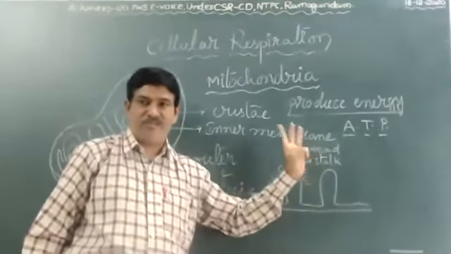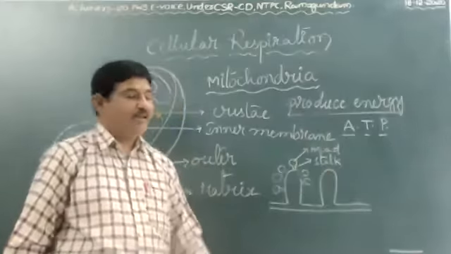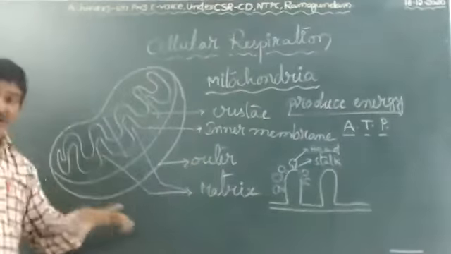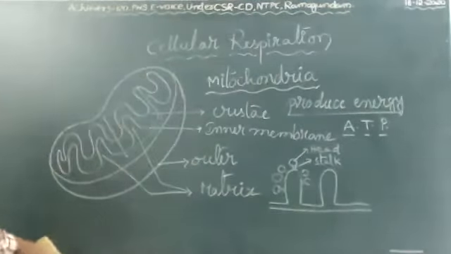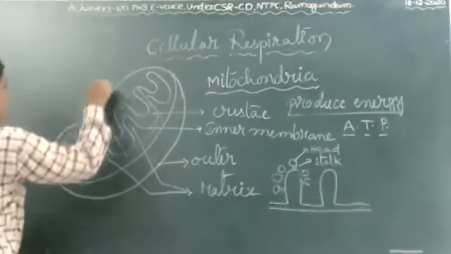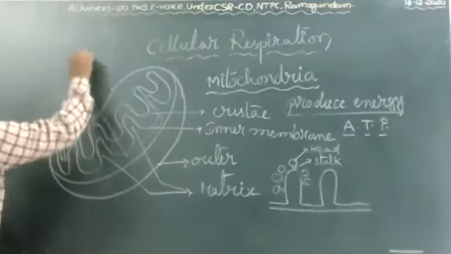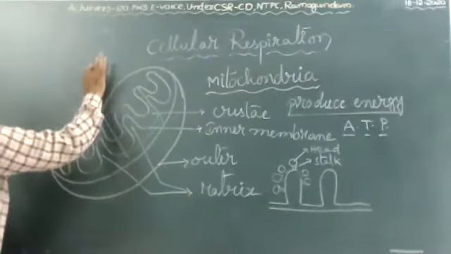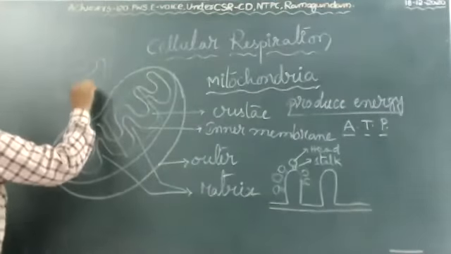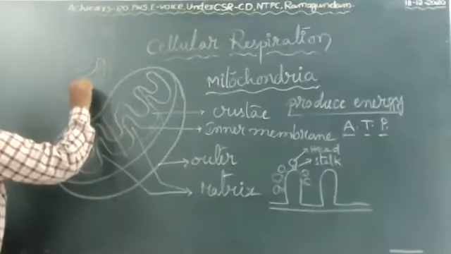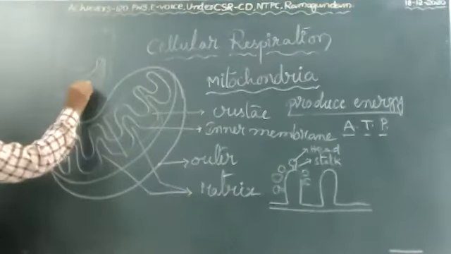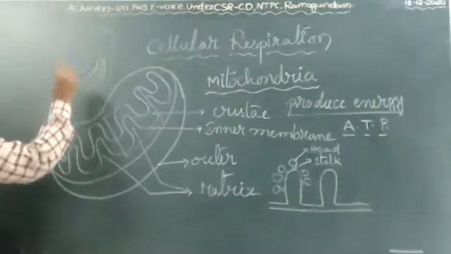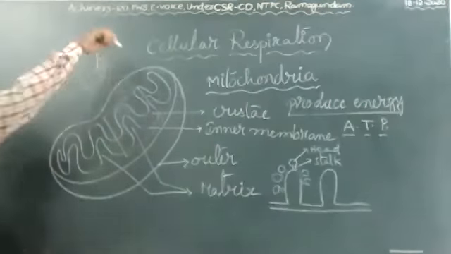When the cell requires energy for its activities, this is the cell, it receives it from mitochondria.